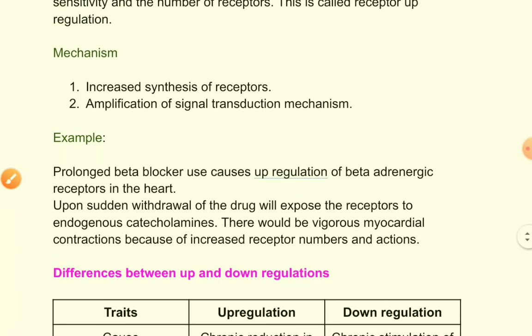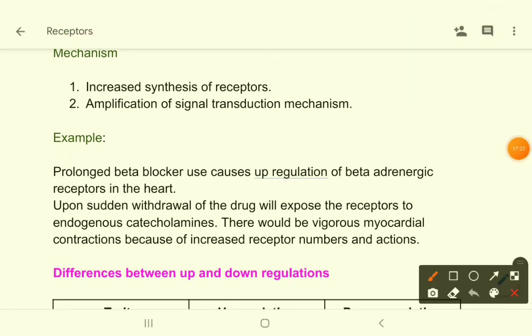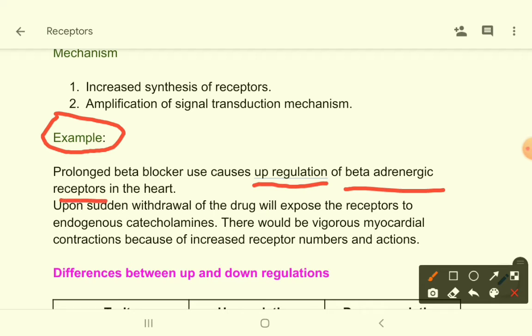Here is an example, and this is rather an important example: prolonged beta blocker use causes upregulation. Beta blockers are beta adrenergic antagonists, so they cause upregulation of beta adrenergic receptors in the heart.